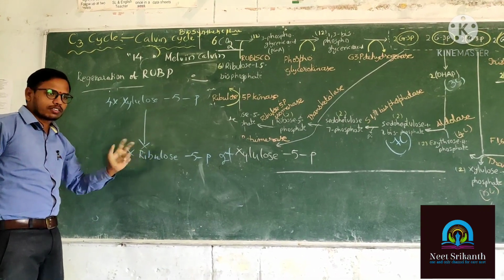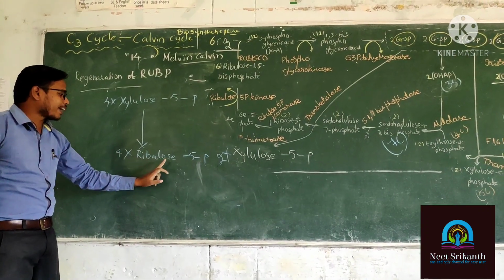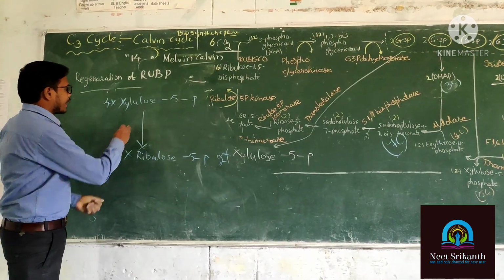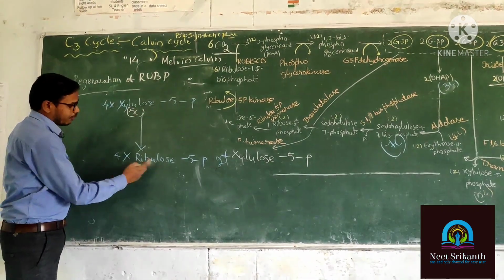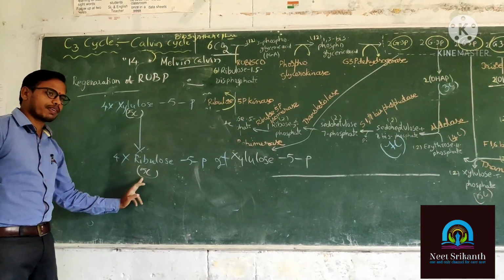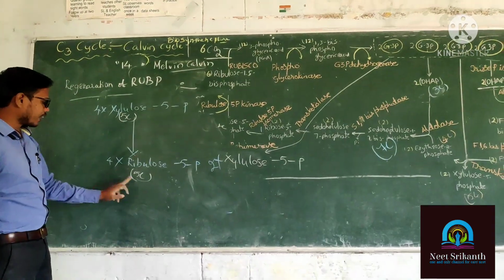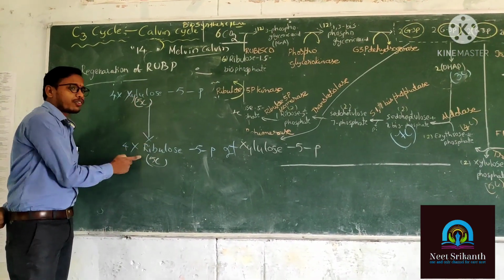They make their isomer structure, which is called ribulose 5-phosphate. Xylulose phosphate has how many carbons? 5 carbons. Ribulose also has 5. Ribulose sugar has how many carbons? 5 carbons. 4 into 5 is equal to 20 carbons. Here which type of reaction is going to take place?